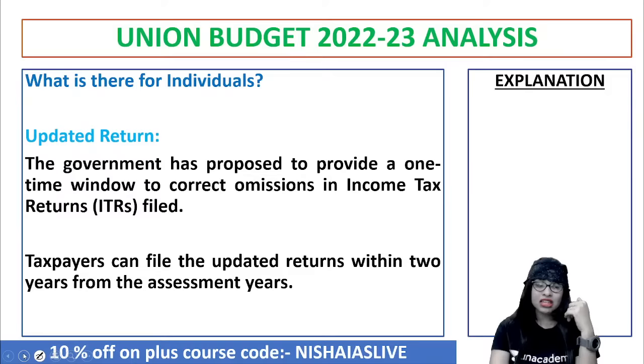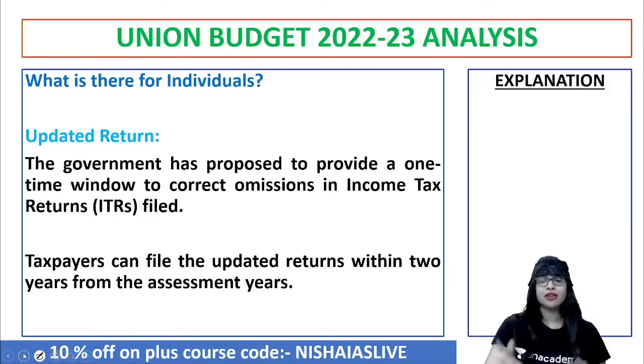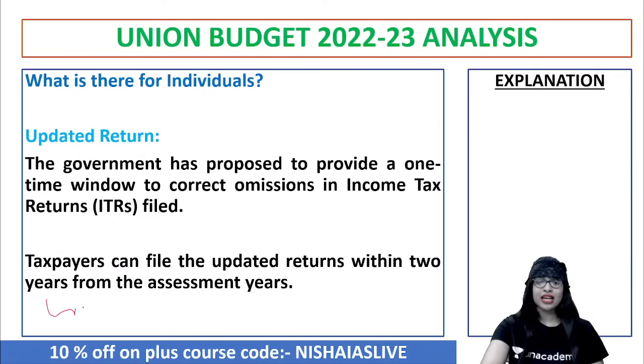So now, with regard to the extension of 2 years for the updated return, I can tell you that the government proposed this because they want to provide a one-time window to correct all the errors and omissions in the income tax returns, ITR, filed. So now you and me, within 2 years of the assessment year, we can file the updated returns. Okay. So we feel that we are getting more here and we are relaxed. But the government is even smarter. To tax you more, they are doing this. So get ready for more taxation.